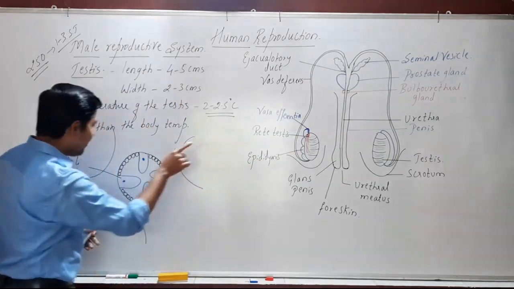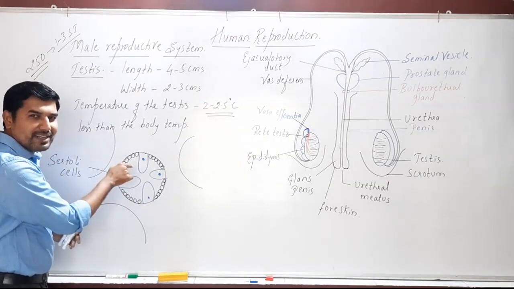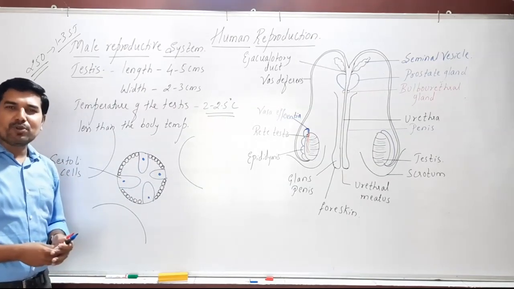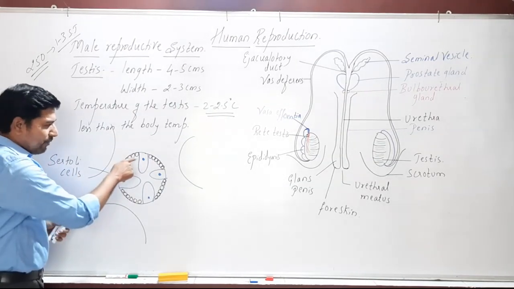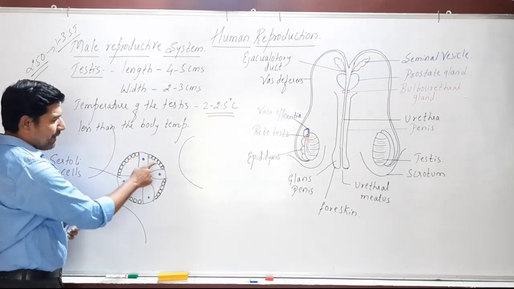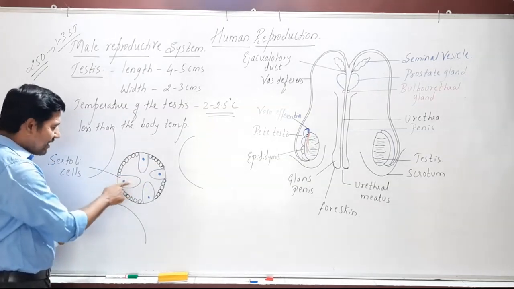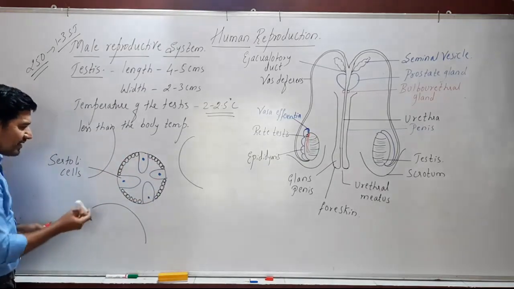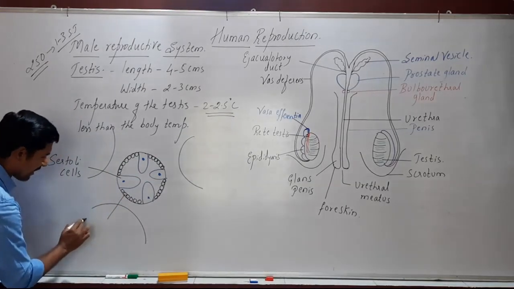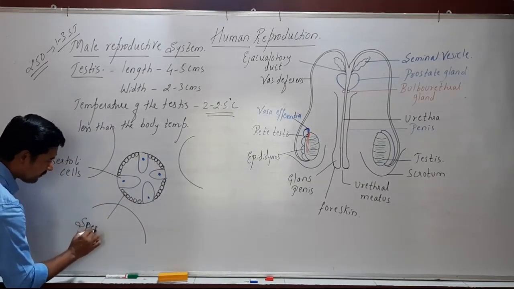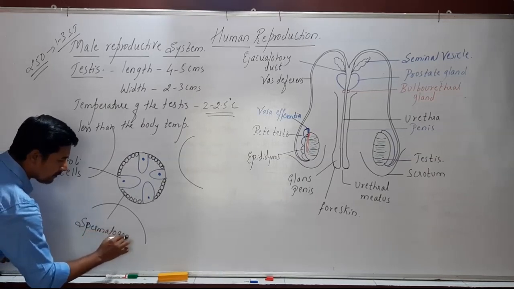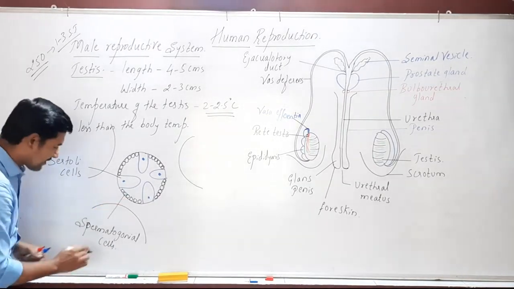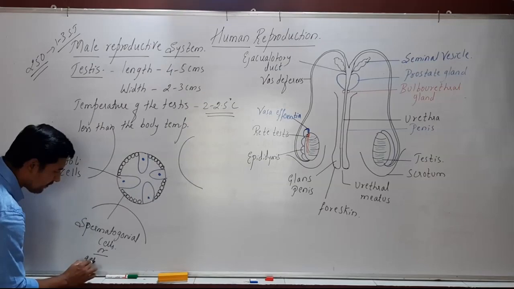Okay. Now we are observing the testicular tubule, and we are seeing the seminiferous tubule inside the testis here. This seminiferous tubule consists of mainly two types of cells. The larger one, Sertoli cells, and here we have the germ cells. These germ cells are also called spermatogonia, or spermatogonial cells. We can also call them germ cells.